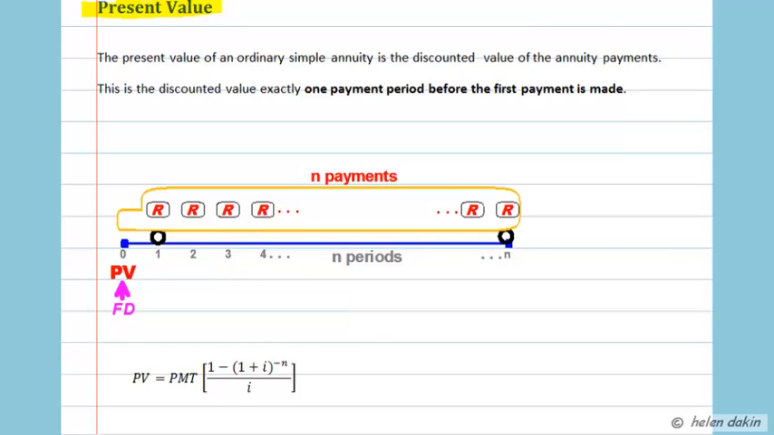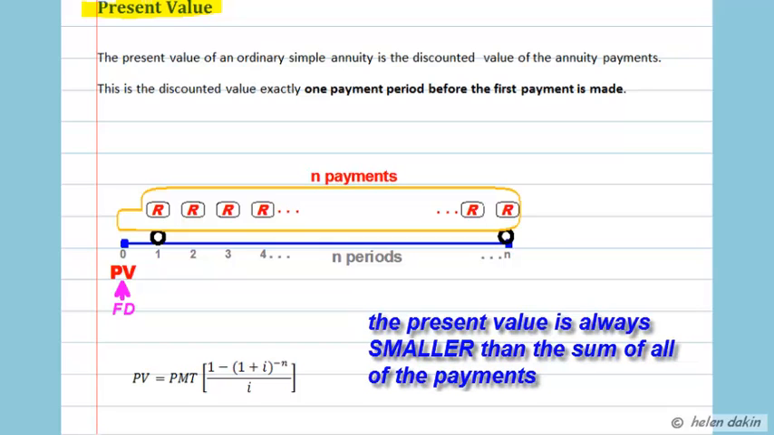Remember that with a time diagram, an ordinary simple annuity has the present value focal date one interest period or one payment period before the first payment is made. The present value is always the value of the payments without the interest. The interest is not included in the cash value. However, the interest can be calculated by the difference between the cash value and the sum of all of the payments. So the discounted value is always going to be less than all of the payments combined. And here's a very good example of a time diagram showing an ordinary simple annuity with end payments of $R.